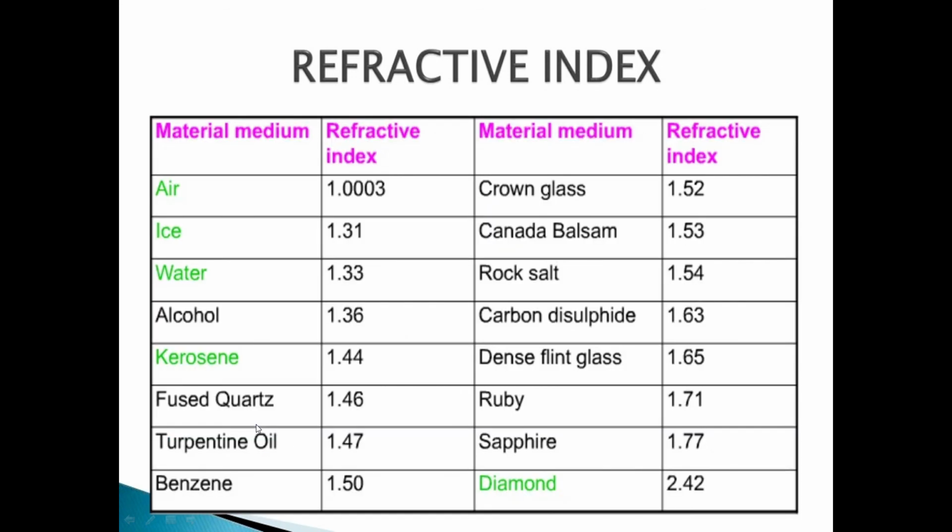Now here you have got a table which is also there in your NCERT book. You don't have to remember the refractive index of the materials given. You just learn that air has the minimum refractive index. It is 1.0003, whereas diamond has the highest refractive index. This is 2.42. Now what does it mean? It means that diamond is optically more dense. This is having high density and the speed of light is minimum in diamond.